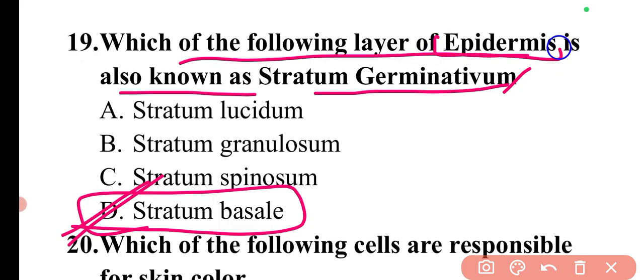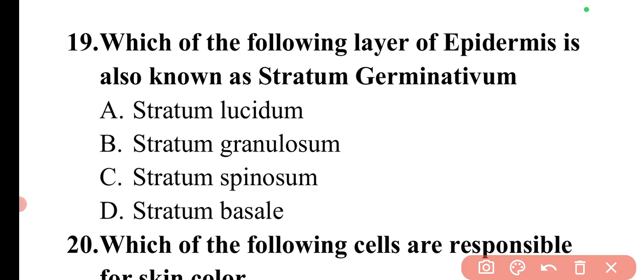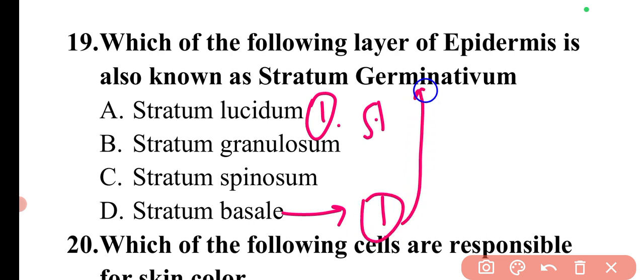Basically, in epidermis there are a total of 5 layers. How many layers are there? There are a total of 5 layers. The first layer is stratum basale, which is also known as stratum germinativum. It is the deepest portion of the epidermis.